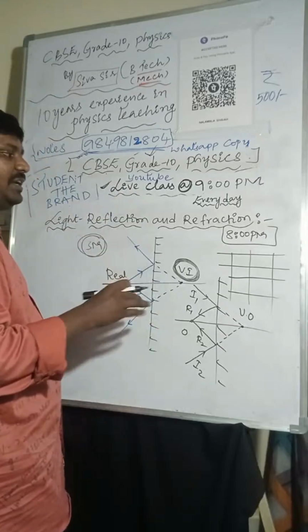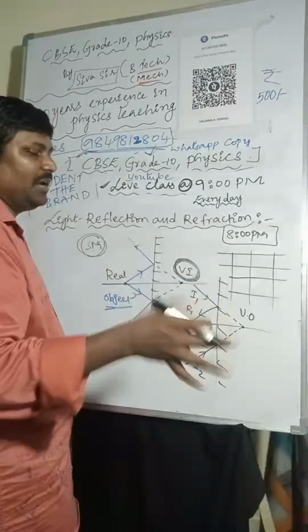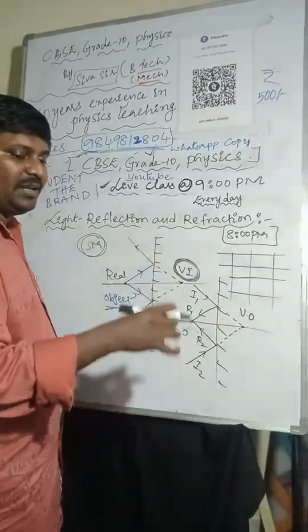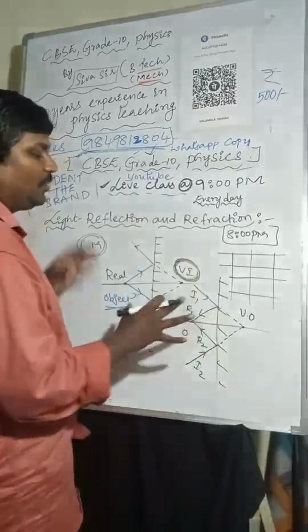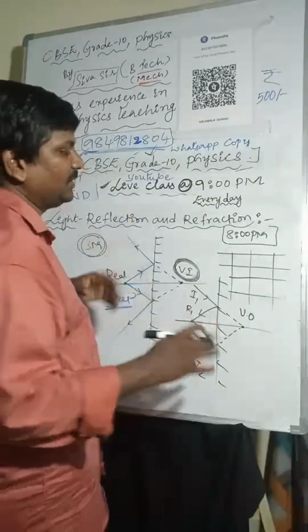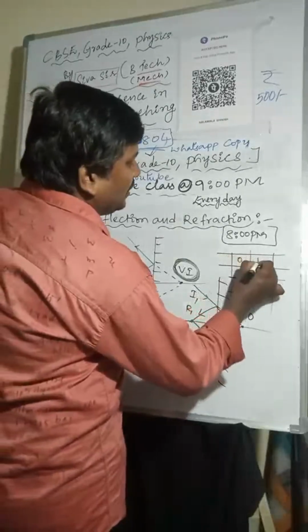Make a note of it. I will give an extraordinary concept. We have to understand exactly what the concept is. It is a very, very important concept, an extraordinary concept, so make a note of it and learn it. Here I'm considering the object and image.